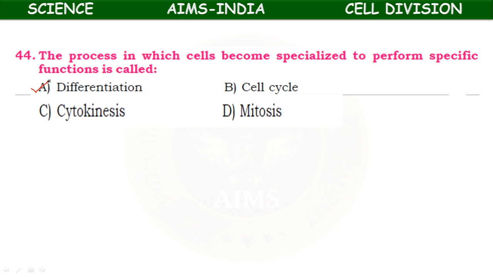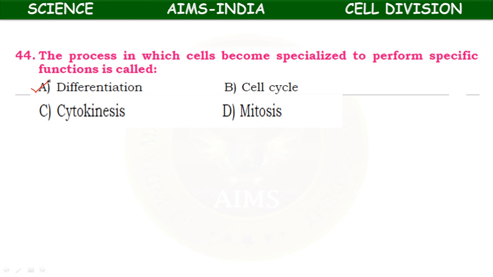During cell division, for example, first gametogenesis, the formation of gametes, then fertilization, the fusion of gametes. The fertilization process results in the formation of a zygote, a diploid cell. Before the formation of gametes, one cell division occurs. What is that? Meiosis.